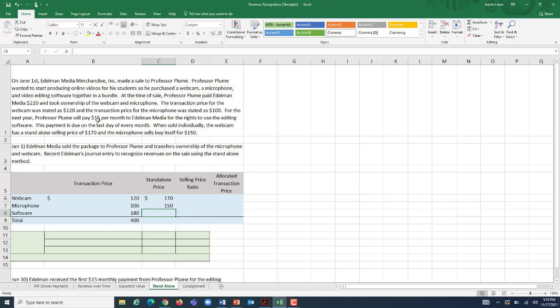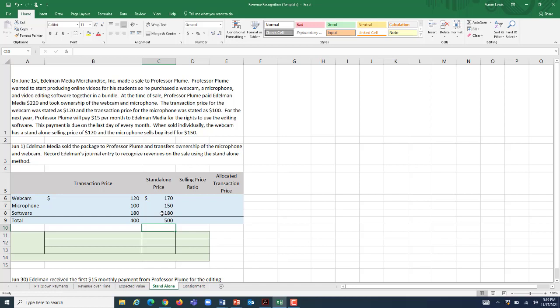He's still paying $15 a month for a 1-year subscription for the next year to this software. So that standalone price is still $180. So if we would have not offered our customer this bundle, made Professor Plume buy everything individually, acquiring the webcam, the microphone, and the software would have cost Professor Plume $500.